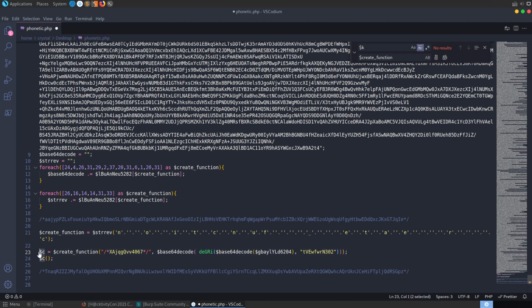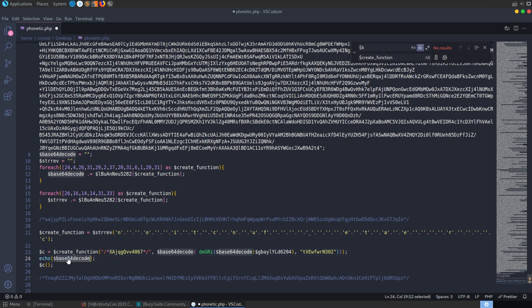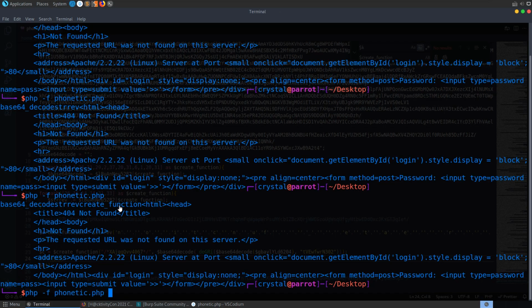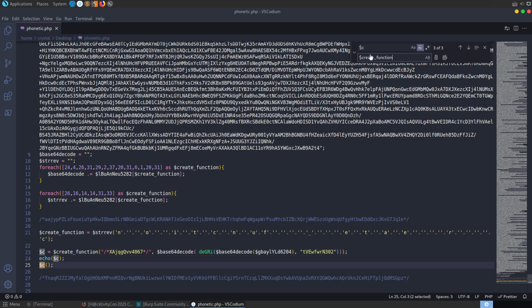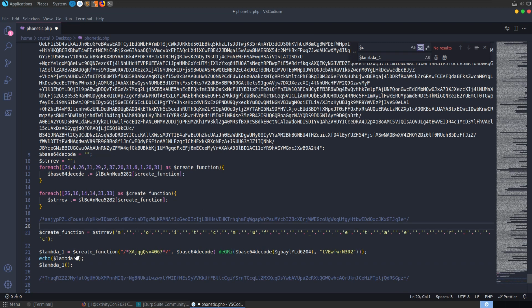And we have this C as well, let's print that out. And this is lambda 1, take a copy of that. Replace the C with lambda 1. And it's starting to come together, so we can see this base64 decode here. I'm interested to see what the result is of this.